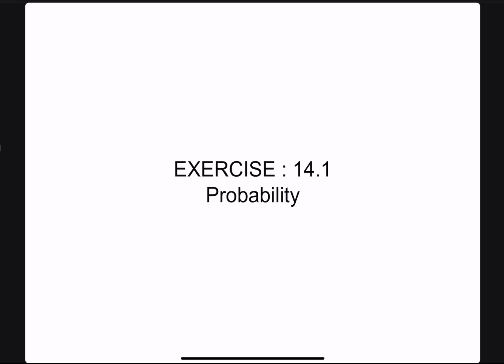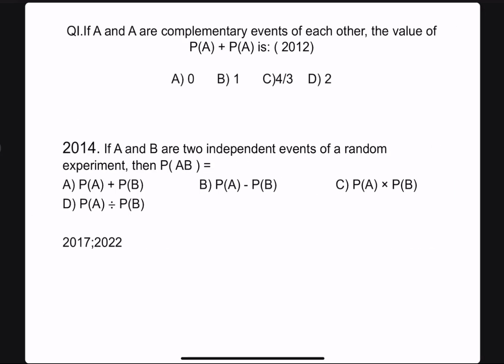Let us start. Exercise 14.1 Probability. We will start with a previous year question, 2022 of BOSEMP. The question says that if A and A bar are complementary events of each other, what are the values of P of A and P of A bar? Now you have to give the answer. So what is the answer? I will give the answer at last.